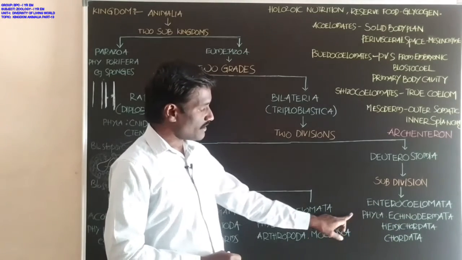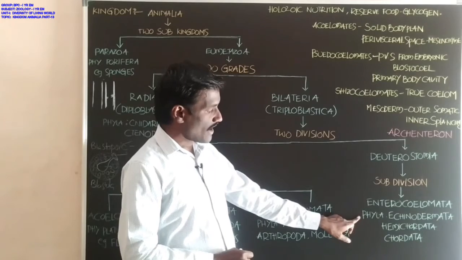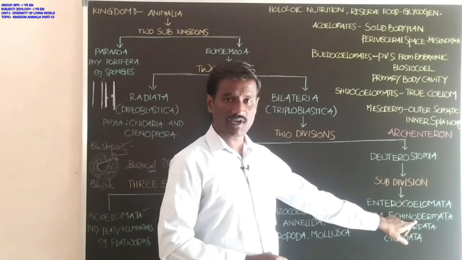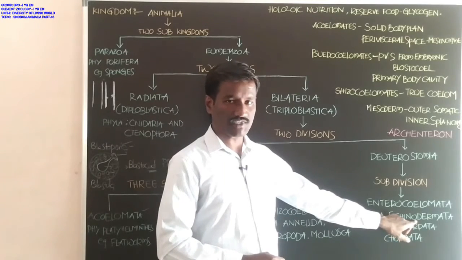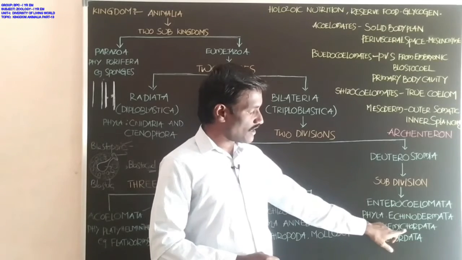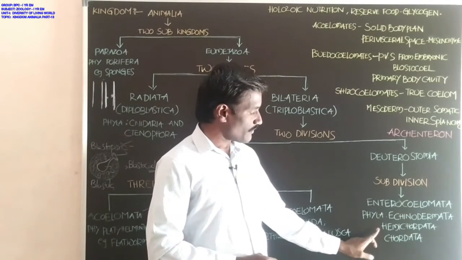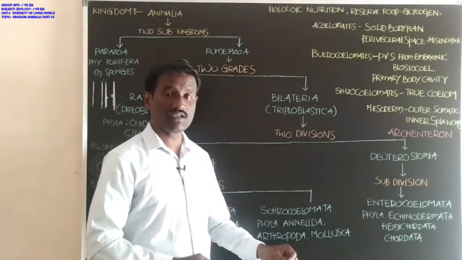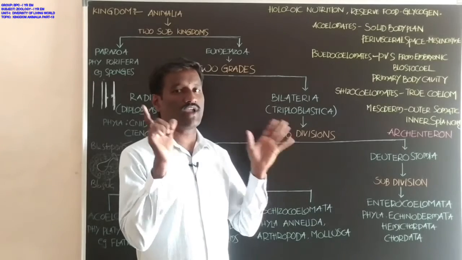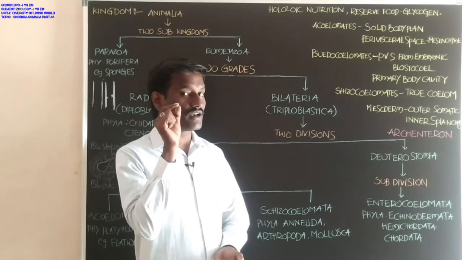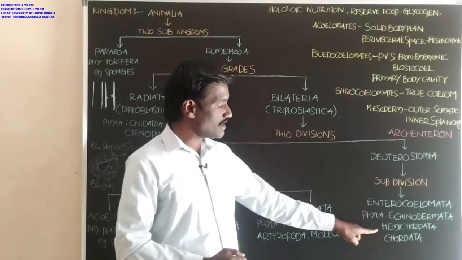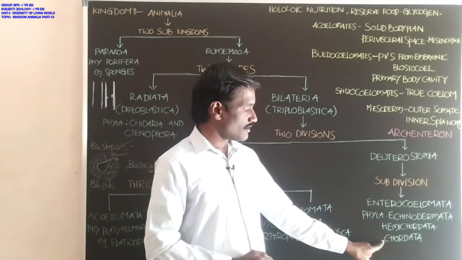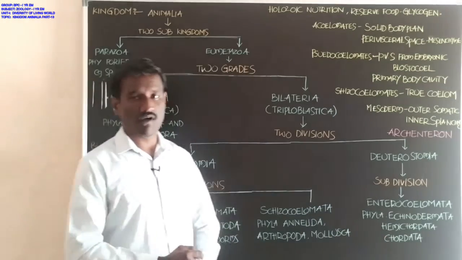Students, the phyla included are Echinodermata, for example sea star, starfish; another phylum Hemichordata; and another phylum Chordata. Chordata is mostly developed animals. Body organization is highly developed in the animals present in the phylum Chordata.